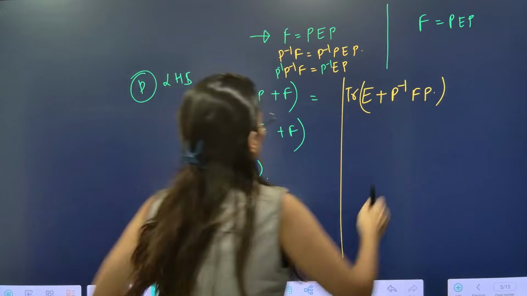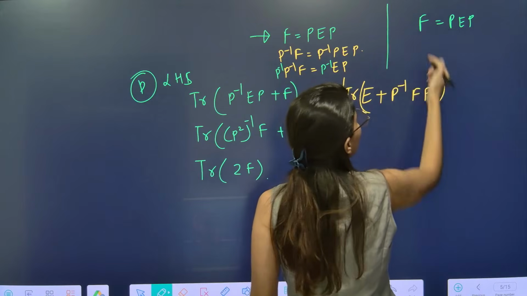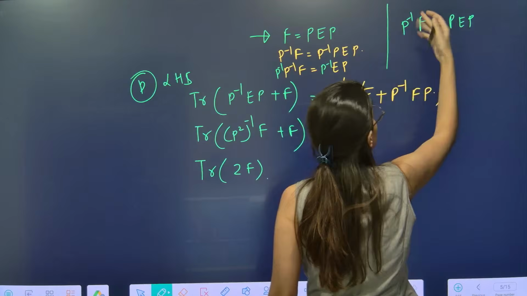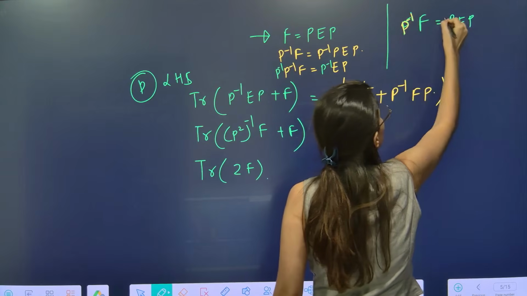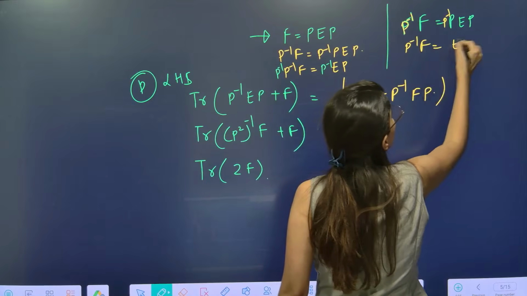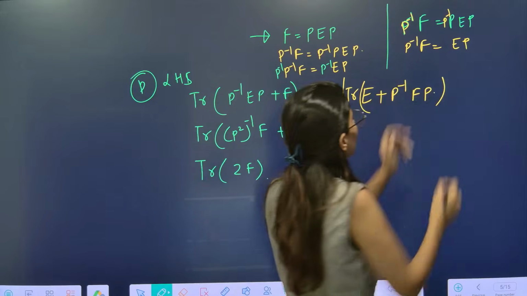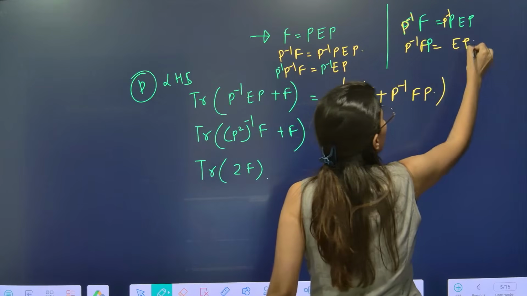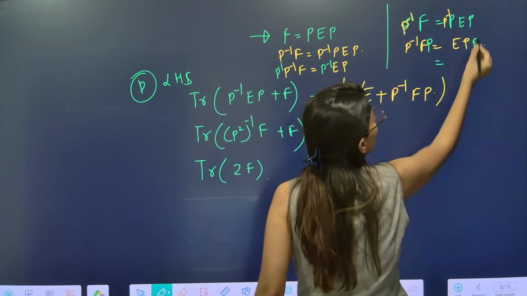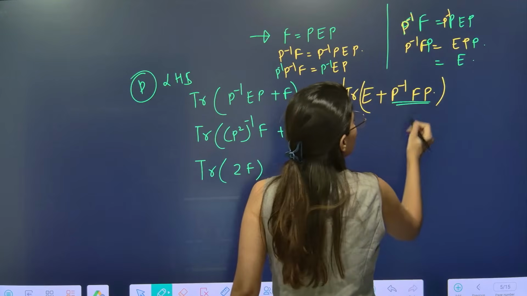Okay. So now what do you want? P inverse in front of F. So multiply P inverse on both sides. So this is P inverse, this is also P inverse. So P inverse F is equal to EP. This will be I, right? Now multiplying P on both sides. So P and P, what you get is P square, which is I. So P inverse FP is coming out as E.